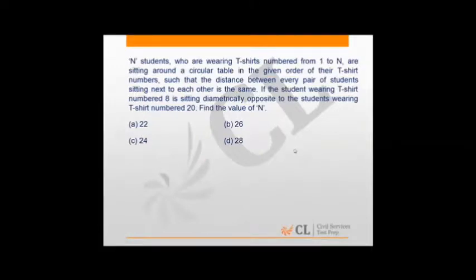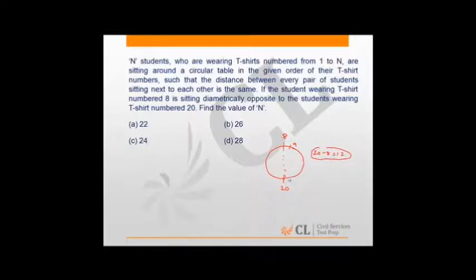Now there are n students sitting on a circle and everybody is equi-spaced. So person number 8 and person number 20 are diametrically opposite to each other. Now if you do 20 minus 8, you get 12. This indicates all the numbers from 9 till 20, which means it includes 20.